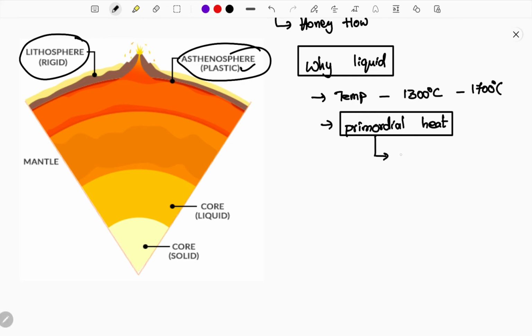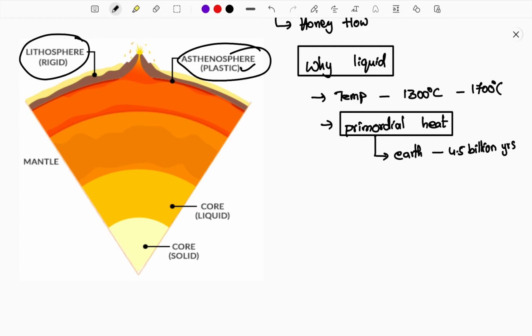Always remember one thing, guys: earth was formed 4.5 billion years ago. Before that, the earth was like a fireball. It was heavily heated, with a huge amount of heat present.